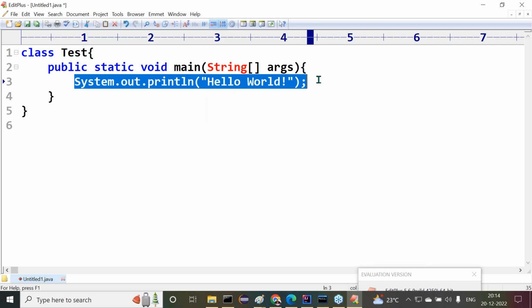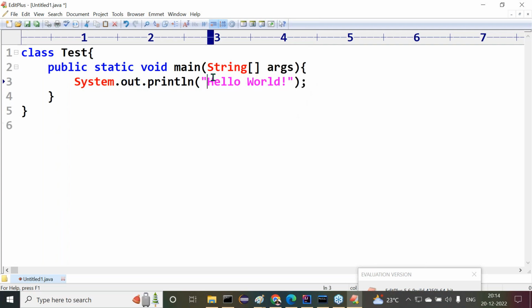The statement to display data on the command prompt is System.out.println. In the case of the C programming language, the printf function is available to display data on the command prompt. Scanf is for getting the data. In Java, for getting the data, you'll see in the future. But now, to display data on the command prompt, we are using the System.out.println statement. Whatever string data we have written will be displayed on the command prompt.